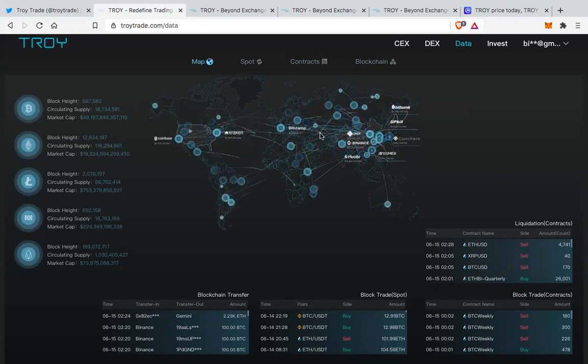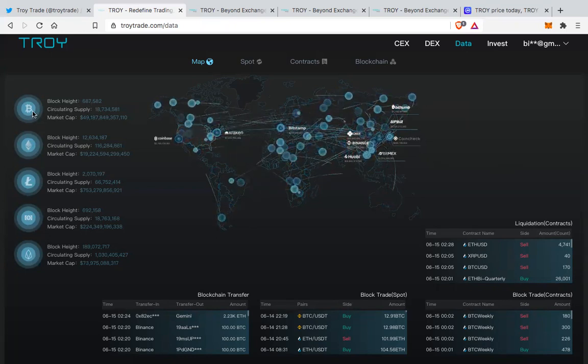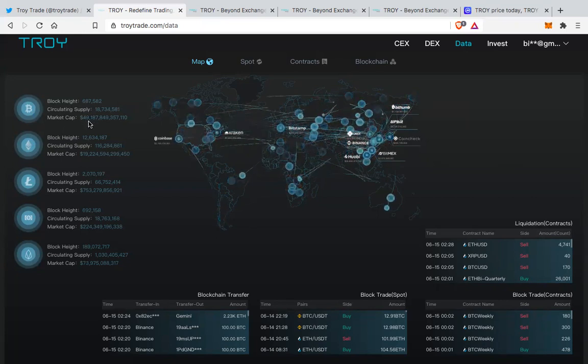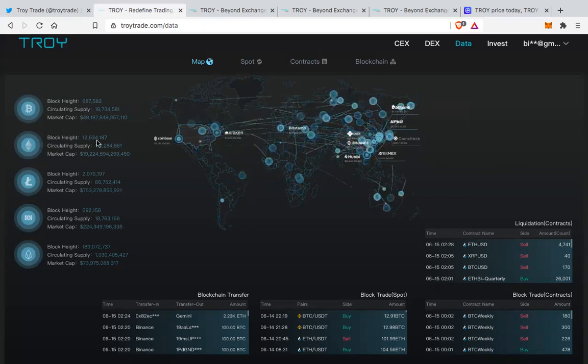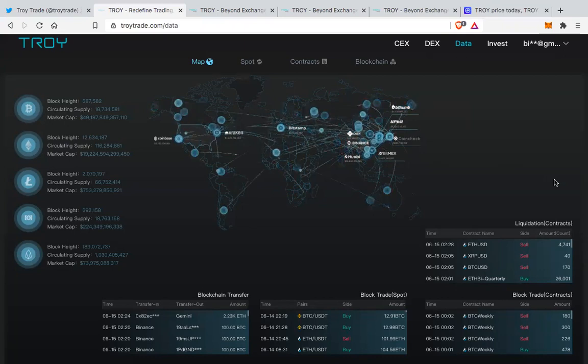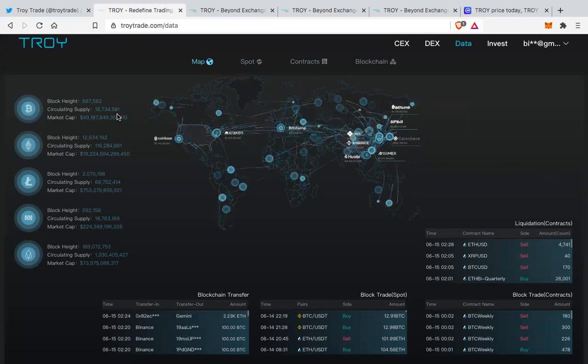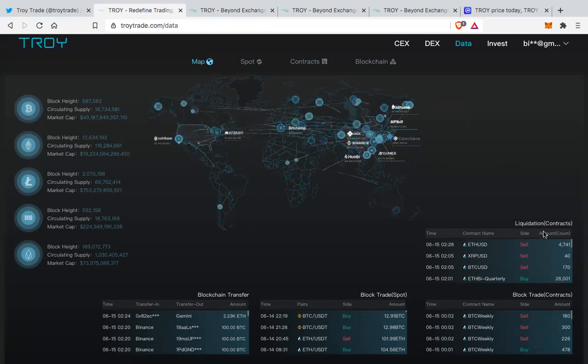Here we can see the map of different exchanges. Here we can see the block height of the current Bitcoin blockchain, the circulating supply, the market cap. Similarly for Ethereum, you can see the current block height, circulating supply, market cap. What they want to do is, before you take any trades, give as much data as possible, which might help you in taking trades. So it's not just about the block heights and circulating supply. It is also about the recent contracts available on different exchanges.